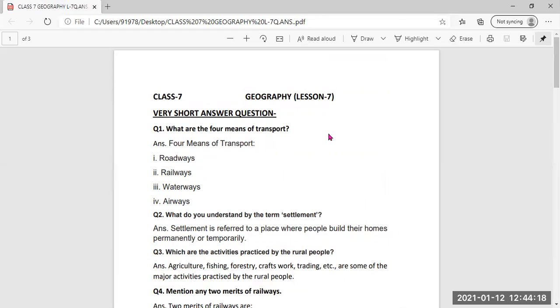Geography lesson number 9, Life in the Desert. We will continue with this geography book only. The last lesson remaining for the annual exam is Life in the Deserts. We will complete that lesson first. After this lesson, lesson number 7, we will continue with lesson number 9 of geography. So be prepared with geography lesson number 9.